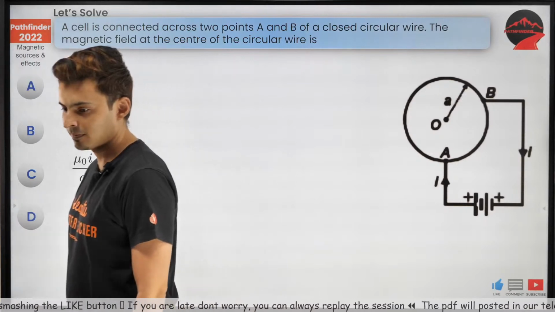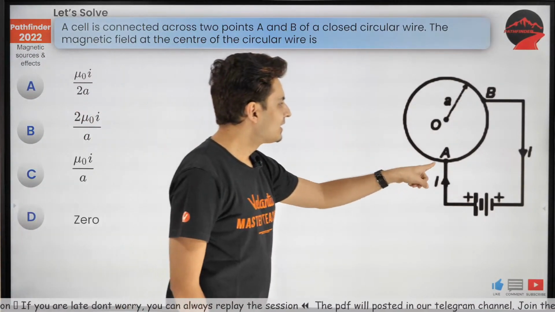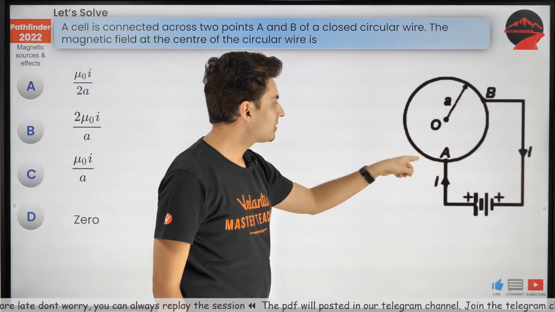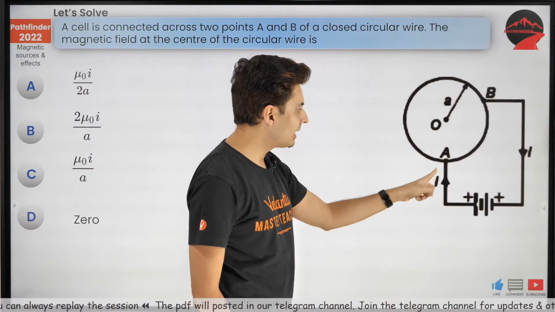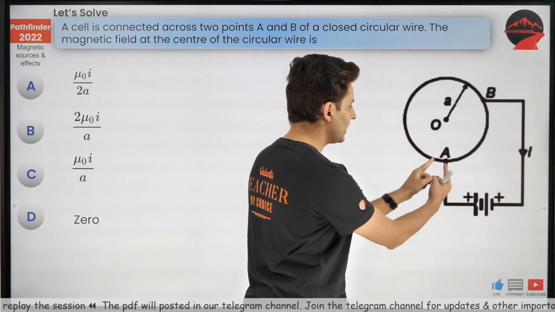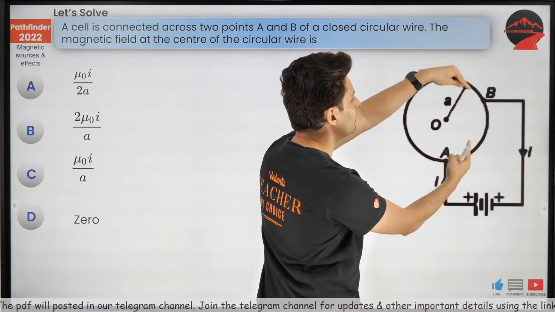Beautiful question. Let's do this beautiful question again. This is 1/4 of a circle. This is 3/4 of a circle. The current from the battery, which is I, comes over here. It gets split. 1/4, 3/4.